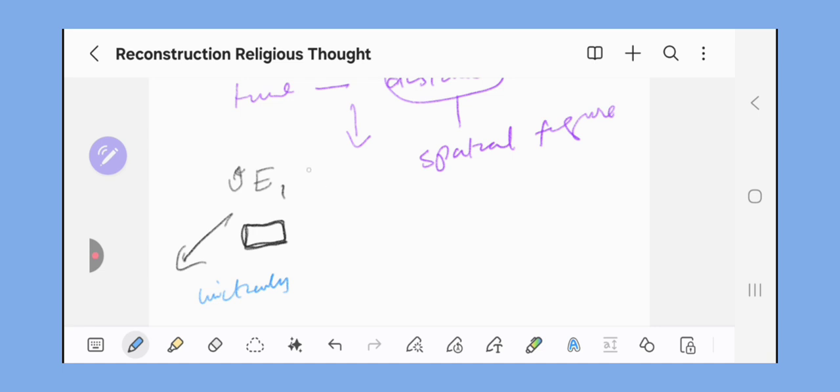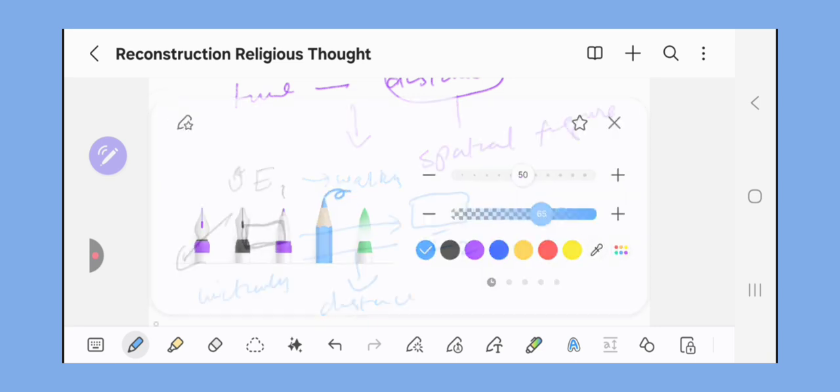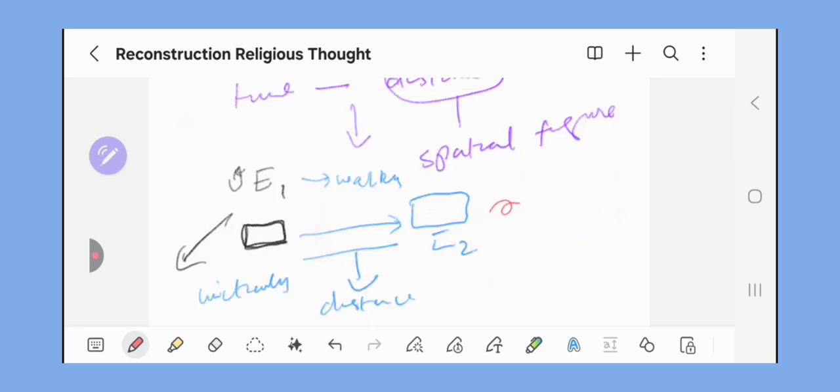I start walking, for example. And then E2, I traverse this distance. Okay, that's a spatial distance. And then I turn right. That's E3. So these are three events.